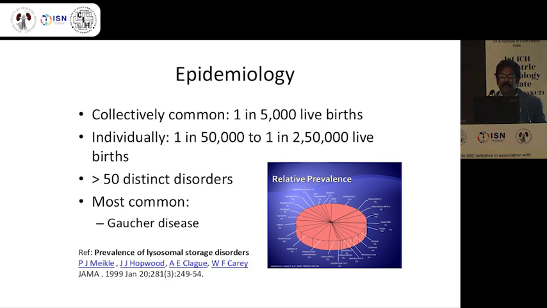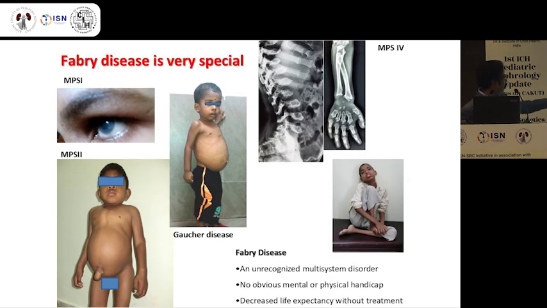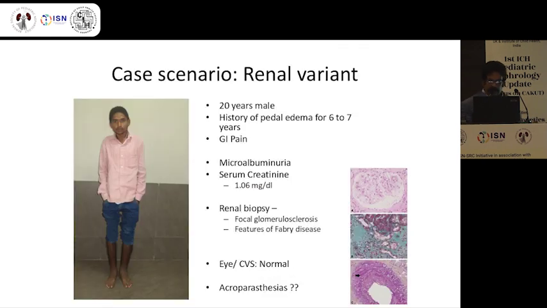But it is very interesting to know that when we talk of MPS, that is mucopolysaccharidosis, there will be contractures, there will be hepatosplenomegaly. In Gaucher, there is very large hepatosplenomegaly. In MPS 1, there is corneal clouding because they get deposited in the various organs. Then MPS 4, Morquio, has bone involvement, this is called dysostosis. But Fabry disease presents with acroparesthesia.